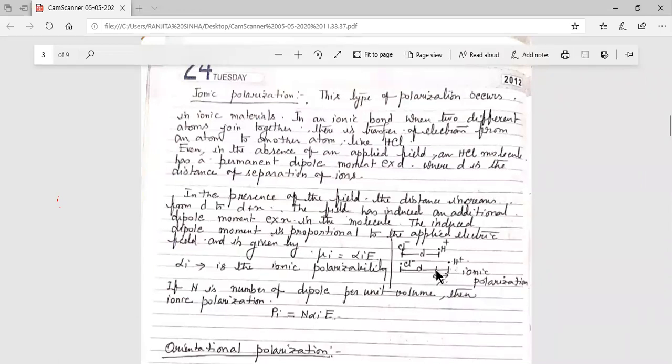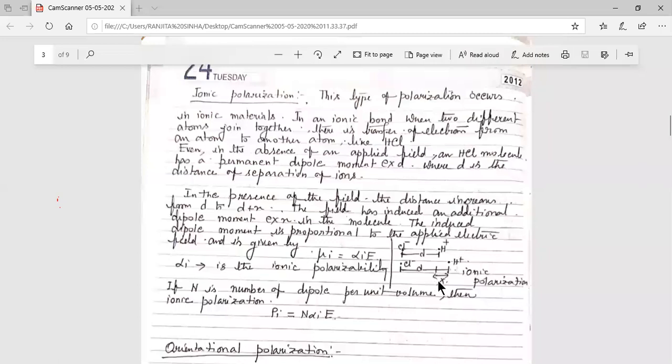Due to that extra distance x, another dipole moment is induced, which is equal to q into x.